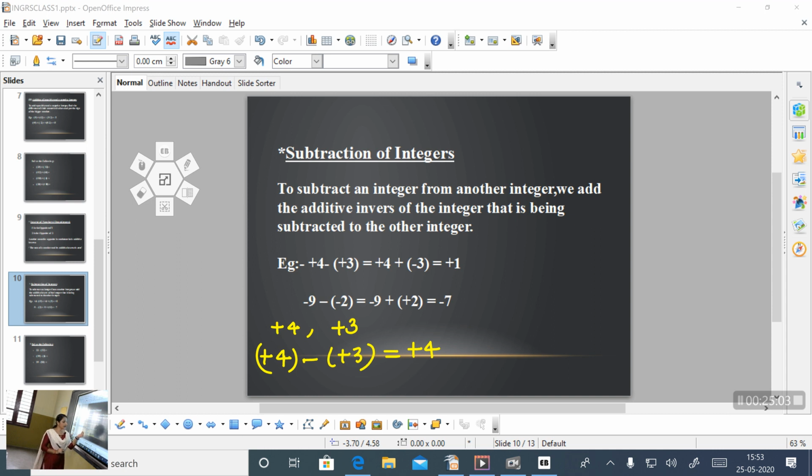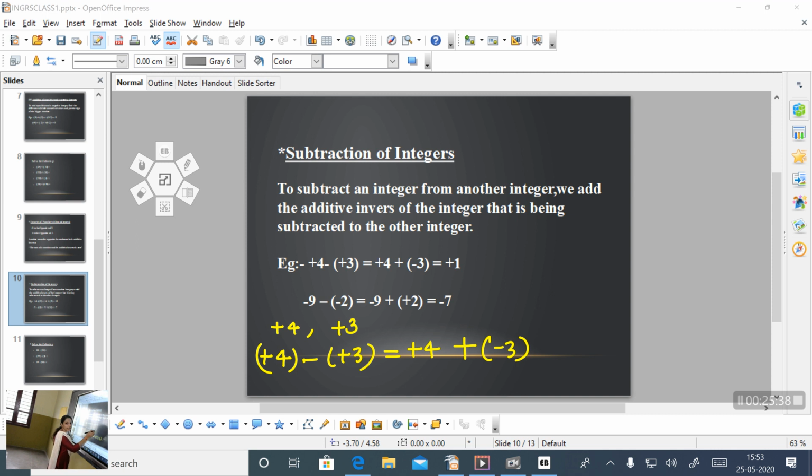So this subtraction is converted to addition. Then you take the additive inverse of the number being subtracted. Here positive 3 is subtracted from 4. What is the additive inverse of this positive 3? Negative 3. So write here negative 3. Now our question has changed to positive 4 plus negative 3.